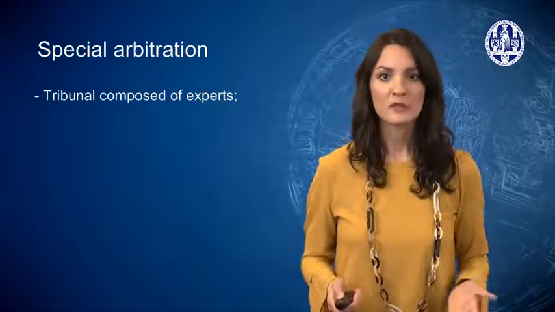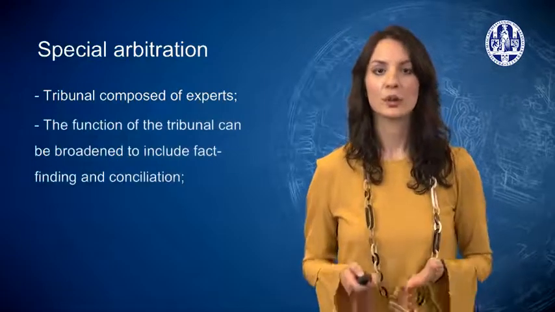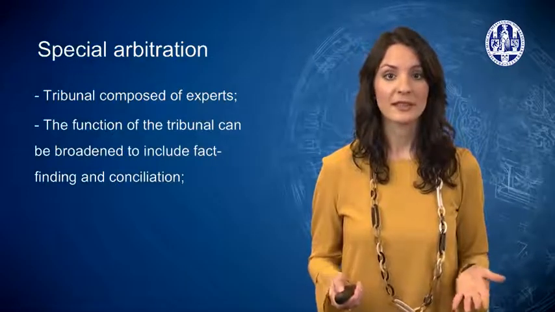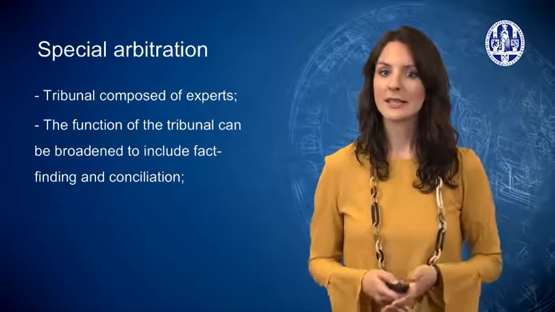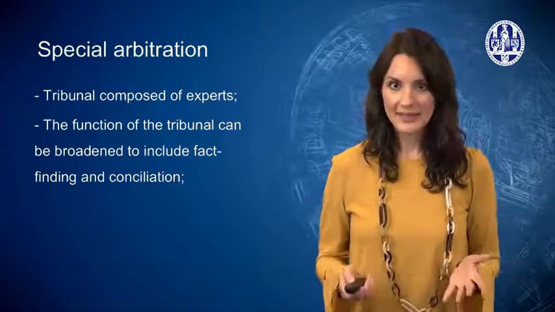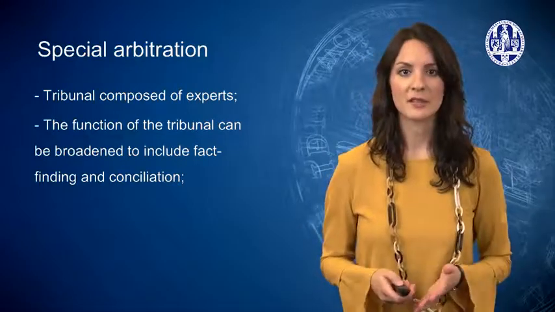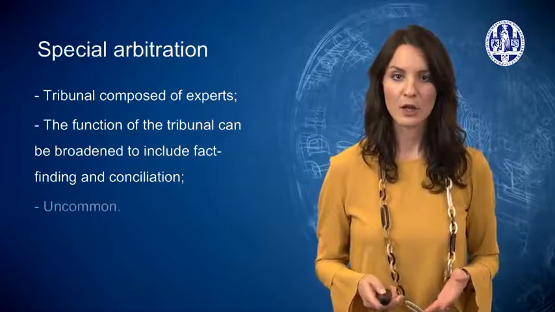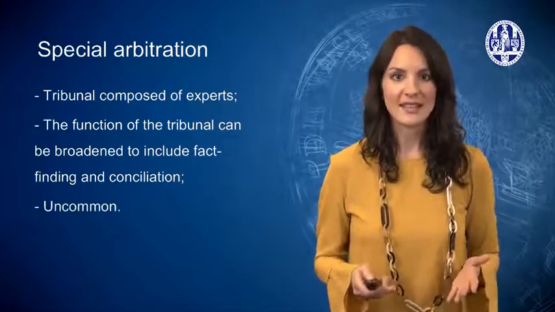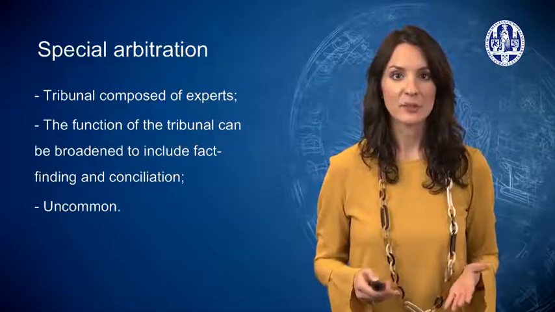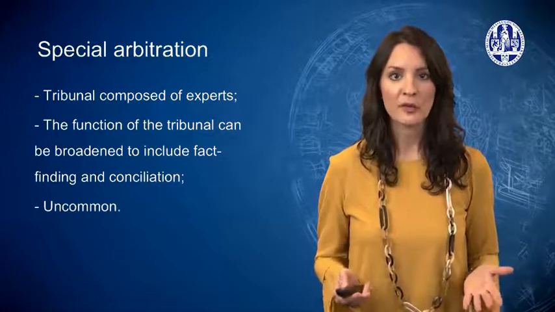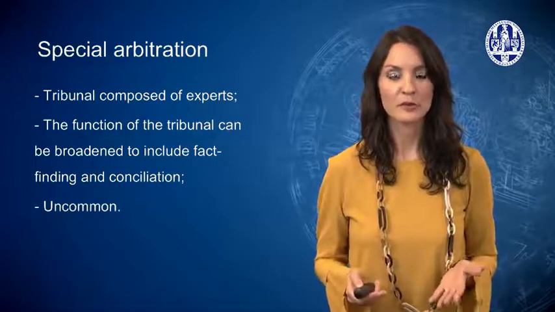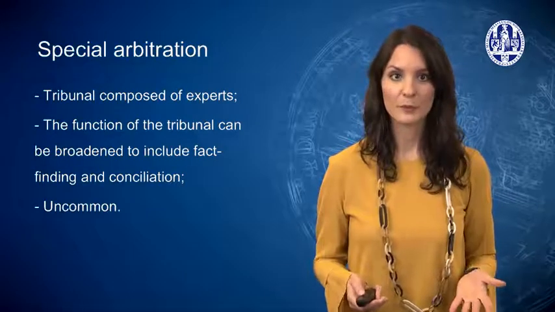The other distinguishing feature is that its function is not limited to adjudication, but can be broadened to include fact-finding and conciliation. State parties to UNCLOS can indicate their preferred method of dispute settlement under Article 287 of the Convention. But so far, only 11 states have selected Annex 8 arbitration as one of their preferred means of settlement, so the chances of a dispute being referred to special arbitration are rather small.